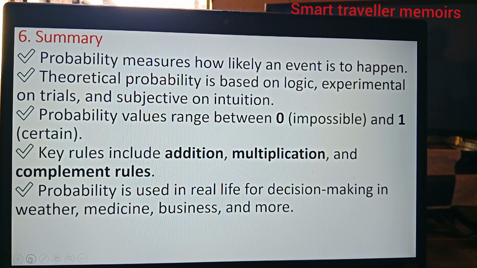And my dear viewers, students, and all probability fans, we summarize it this way. Probability measures how likely an event is to happen. Theoretical probability is based on logic, experimental trials, and subjective intuition. Probability values range between 0, which is impossible, and 1, which is certain. Key rules include addition, multiplication, and complement rules.